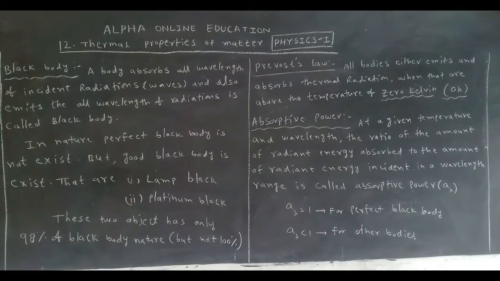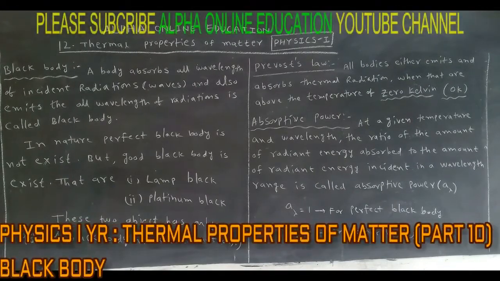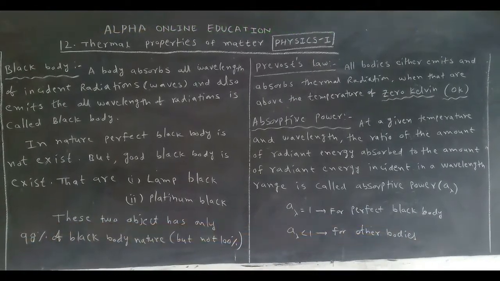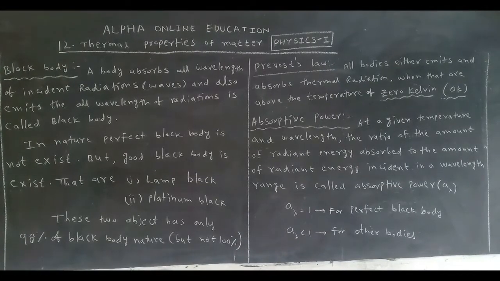A lambda is equal to 1 for a perfect black body. For other bodies, A lambda is less than 1. So lamp black and platinum black, which we are studying, are good black bodies but not perfect black bodies. That's why for lamp black and platinum black, A lambda is equal to 0.98.